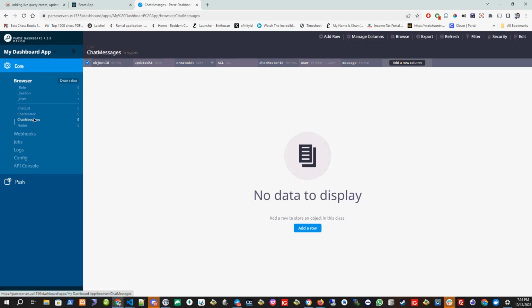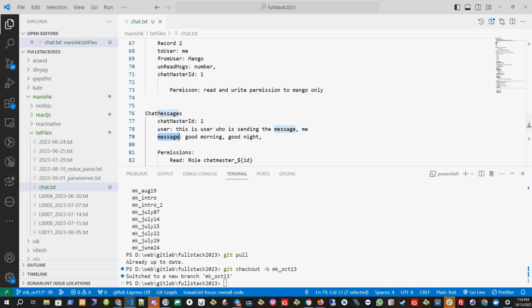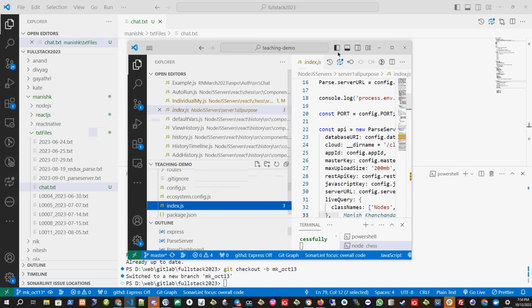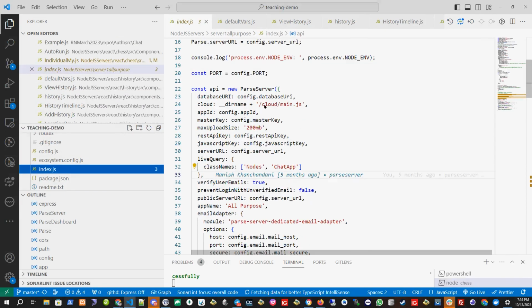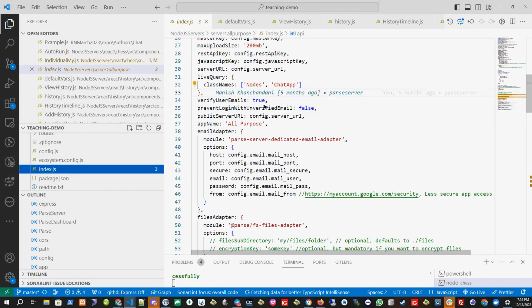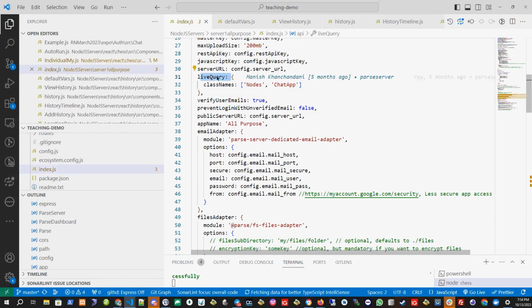Now we have to put all these tables in the live server as well. If you don't remember the live server, I will show you. One second, let me show you how it looks. Because whenever you create the Parse server, you have to configure this live query.